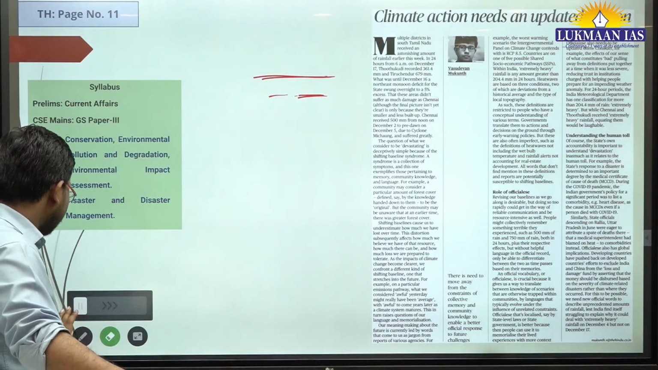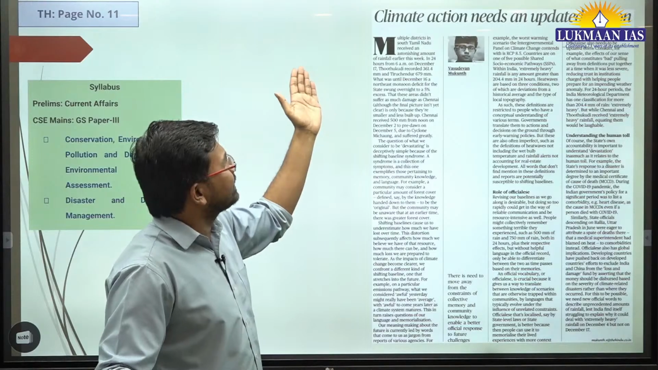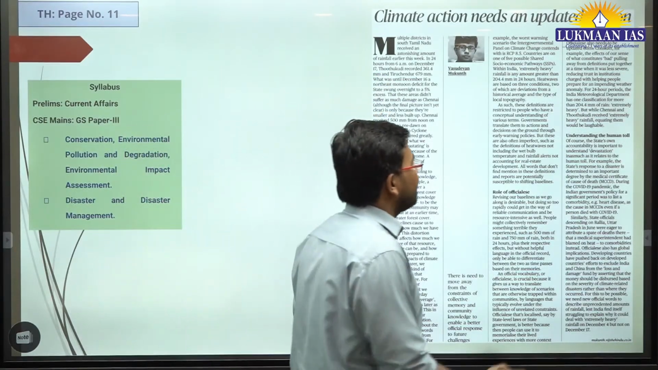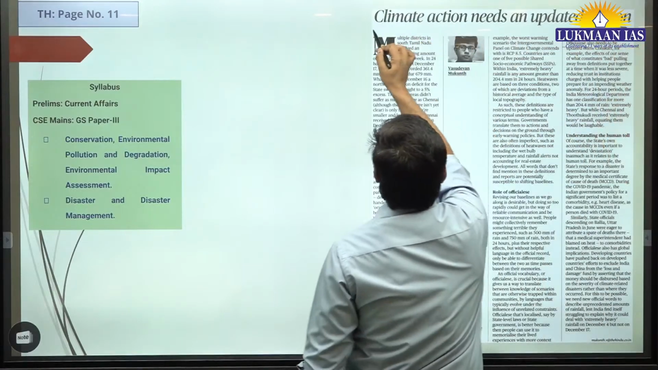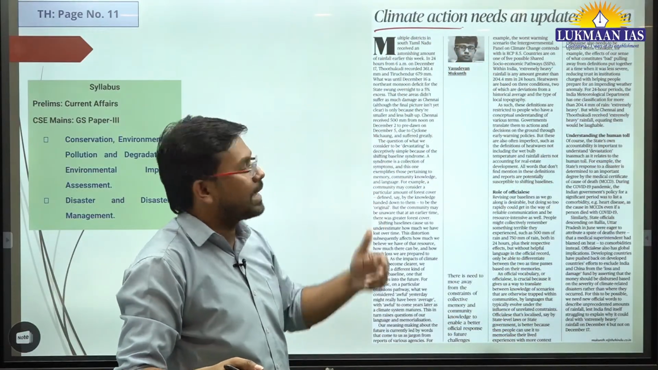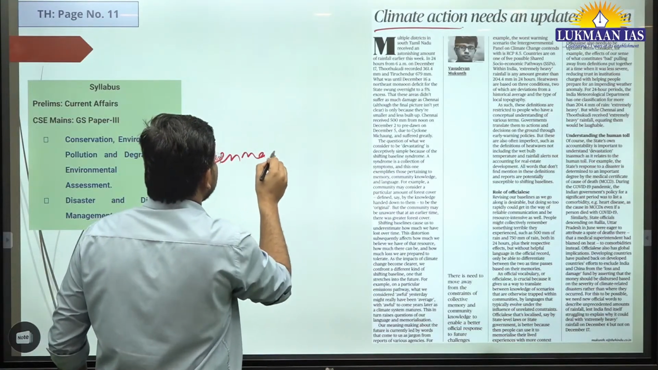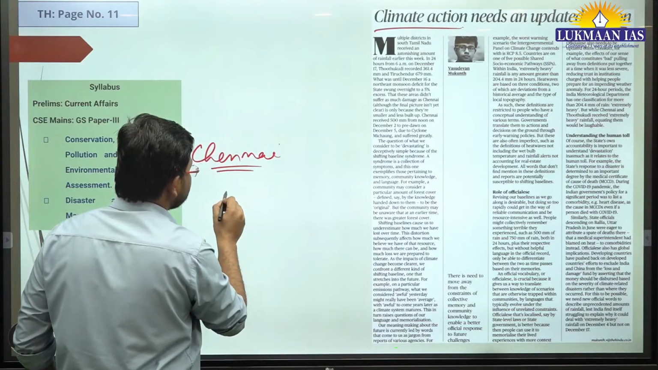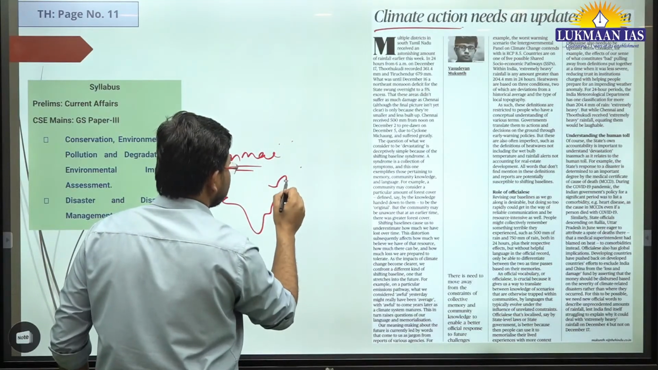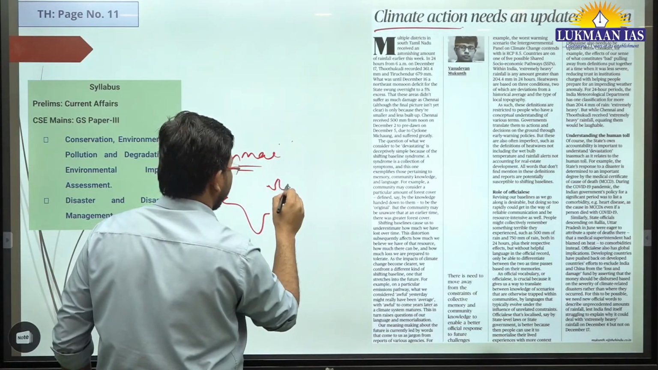Then a short article here, we discussed this article earlier also, right? It says climate action needs an updated lexicon. Updated lexicon means updated dictionary. Climate action needs an updated dictionary. Why? Because the author has given some examples related to Chennai. Basically in this article, the author has talked about Chennai. We discussed Chennai in our previous discussion also, right?